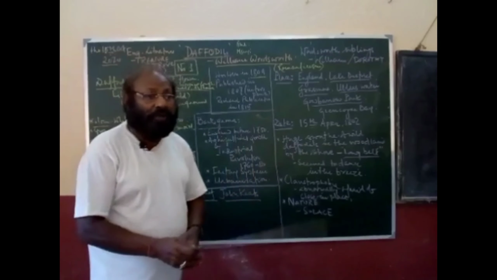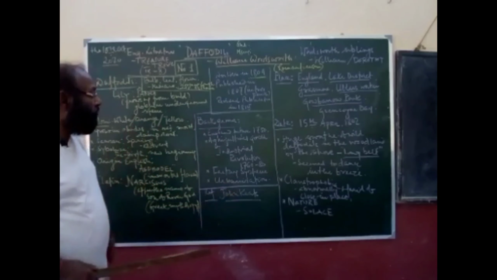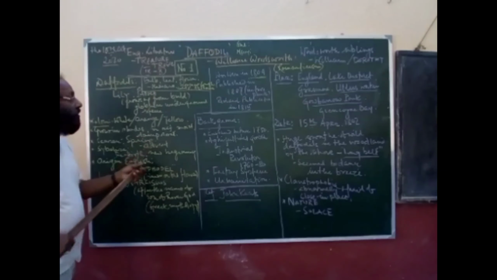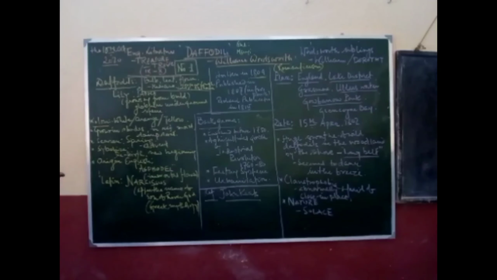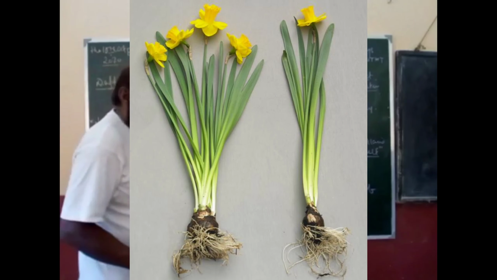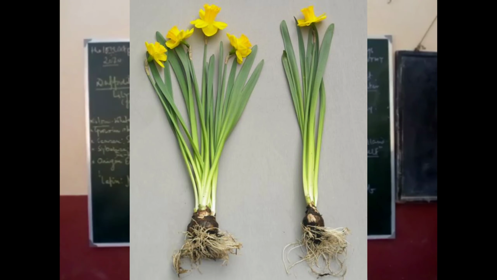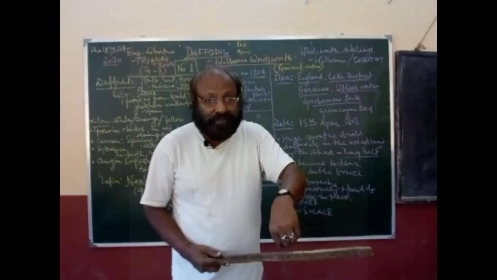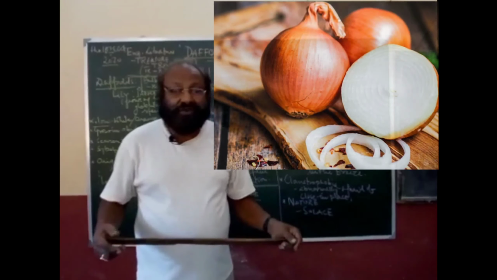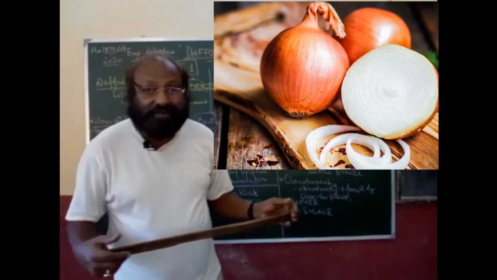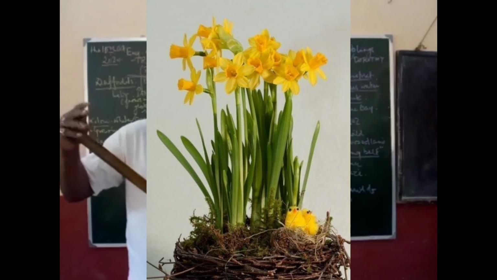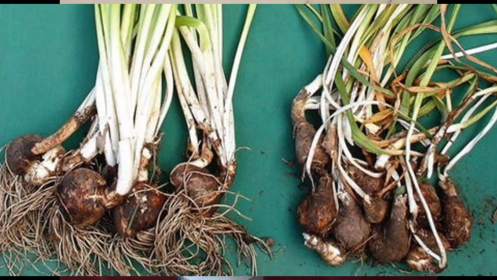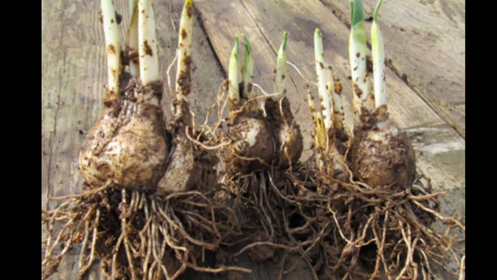Now, where from does it grow? It grows with the help of a bulb. I think you know the term bulb. A bulb is the stem that grows under the soil. As you have seen, onion comes out of the bulb. In that way, we have got daffodils from the bulb. The stem goes underground, and from that it comes out.